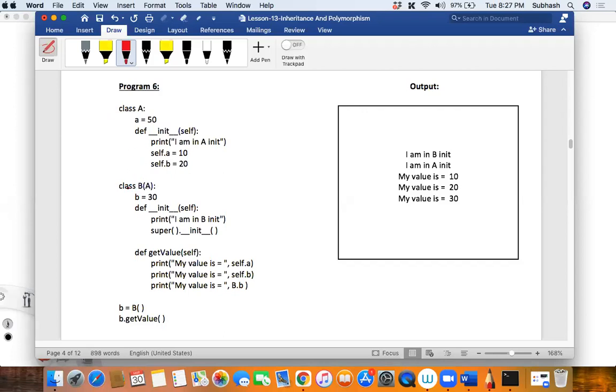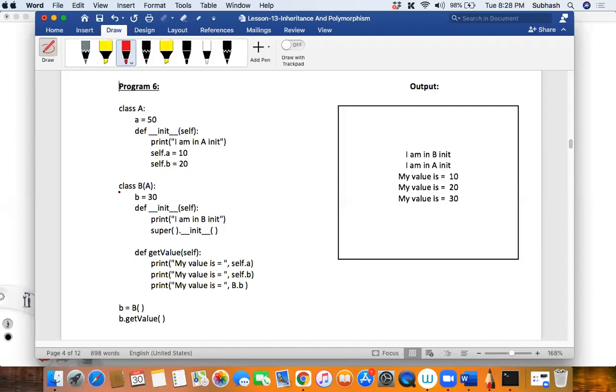Does class A have class variables? Answer my question. Okay, it has class variables, isn't it? So what is the name of the class variable? It is A. And what is its value? It's 50.